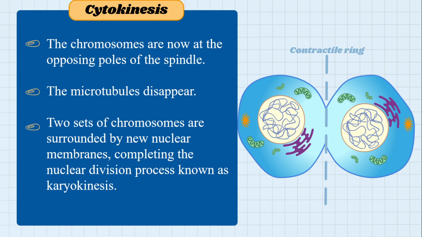Cytokinesis is the total separation of the two cells, forming two identical daughter cells. It is the inward movement of our cytoplasm for it to be separated totally to have two identical daughter cells.